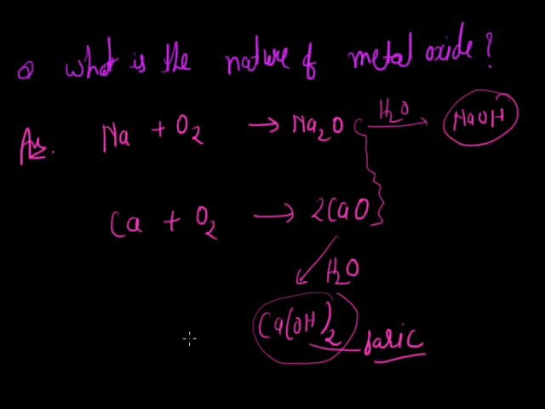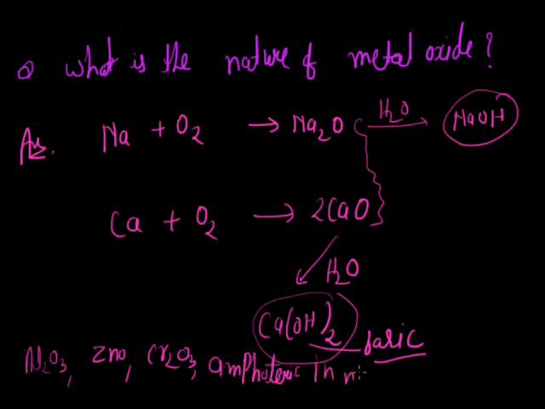But unlike non-metal oxides, metal oxides are not neutral. Some metal oxides like aluminum oxide, Al2O3, zinc oxide, and chromium oxide are amphoteric in nature. Now the question is, what is the meaning of amphoteric and how are they amphoteric? Amphoteric basically means that if a metal oxide, simply M, a metal oxide, reacts with acid as well as base, then this behavior is called amphoteric.